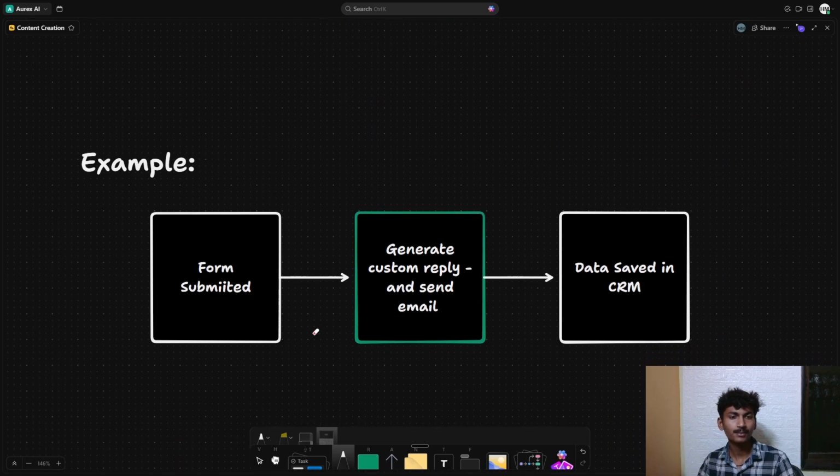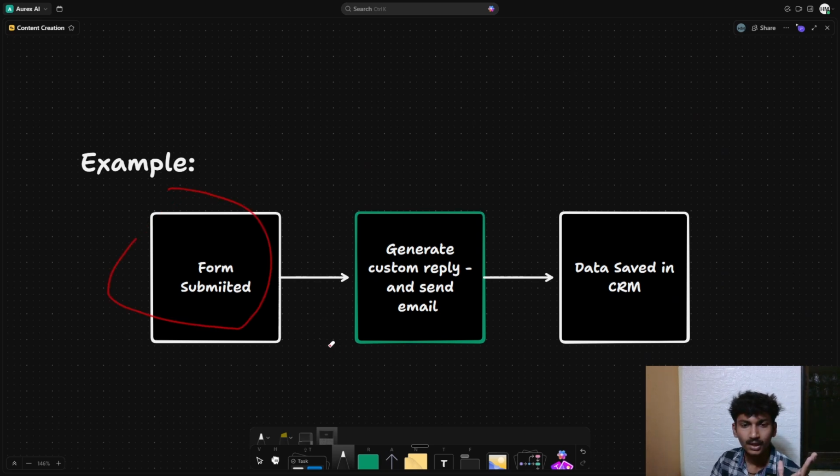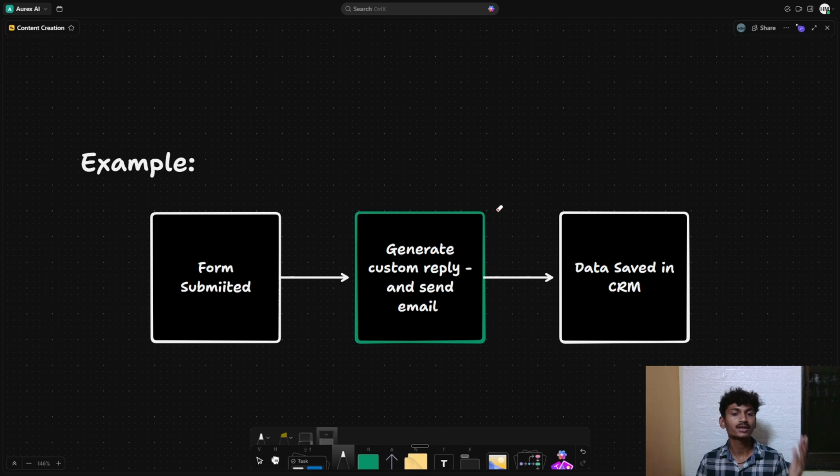Let me give you an example. Let's take the previous scenario. Someone submits a form. Previously we were sending an email directly to them, automatically. But this time we are using AI to generate custom replies, and then we are sending the email, and then the data gets saved in the CRM.